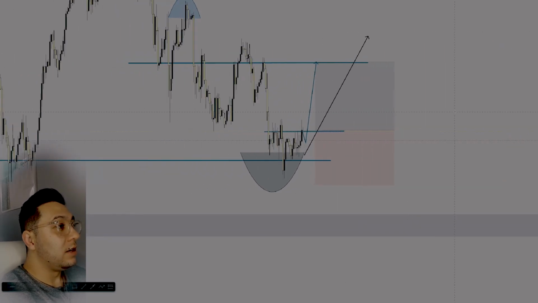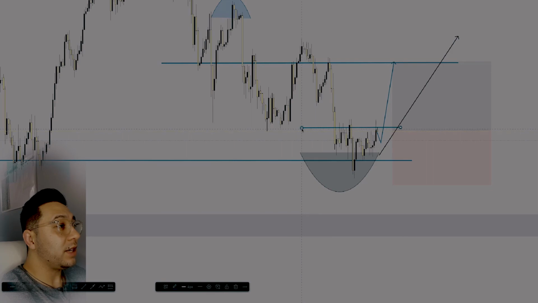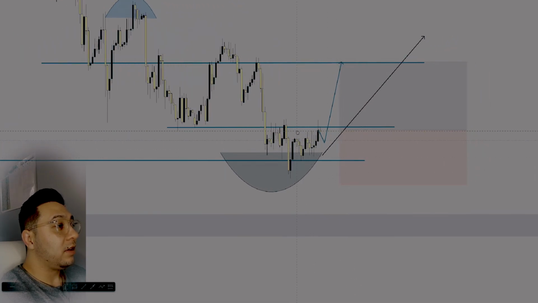So let's zoom out. Yeah, this looks very realistic for oil, but it is dependent on if this level can break, because this is a pretty strong area. This is the previous point of market structure, and this is the current point of market structure and resistance as well. But given the fact that we have created this wick here on the higher time frame, created a higher low here, another higher low, and created a higher high, we should just continue bullish in my opinion. So watch out for these price ranges that I have just mentioned.